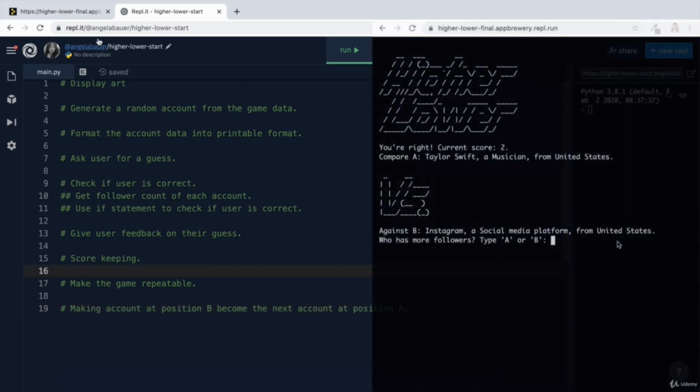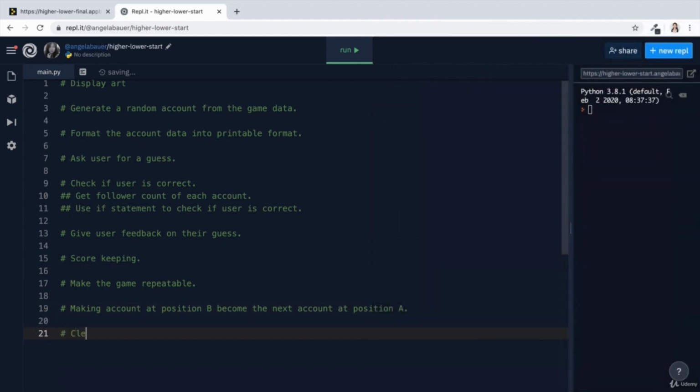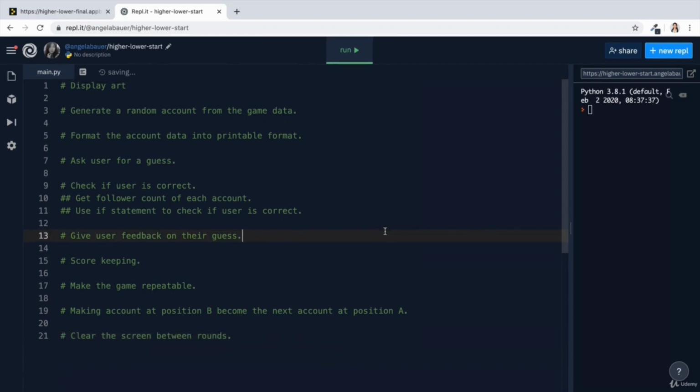And finally, notice that in between the rounds, if I get it right or if I get it wrong, the whole game actually clears the previous progress other than letting me know that I got it right and my current score, and it displays everything afresh. It doesn't clutter up the screen and I have to scroll down. So that's probably the last problem we'll need to tackle. So clear the screen. That's it, I think, for now.